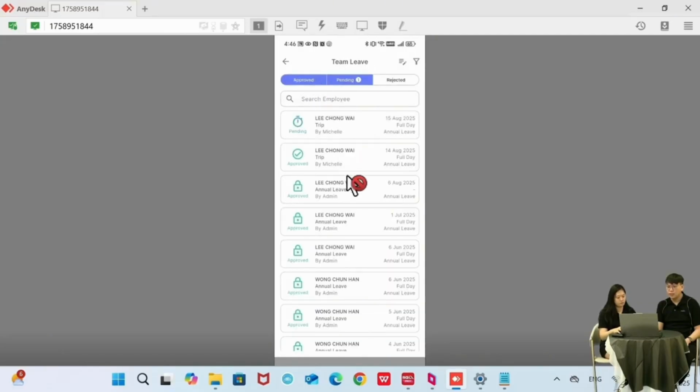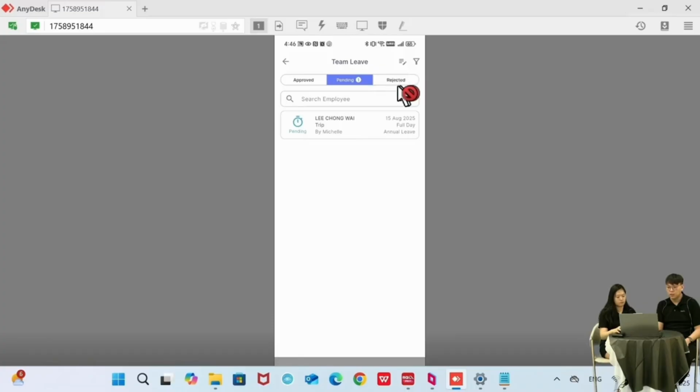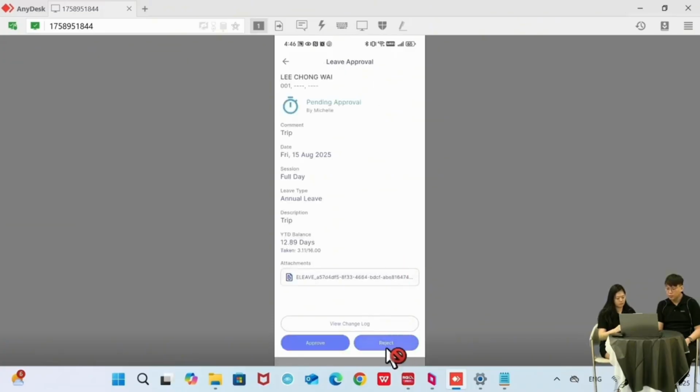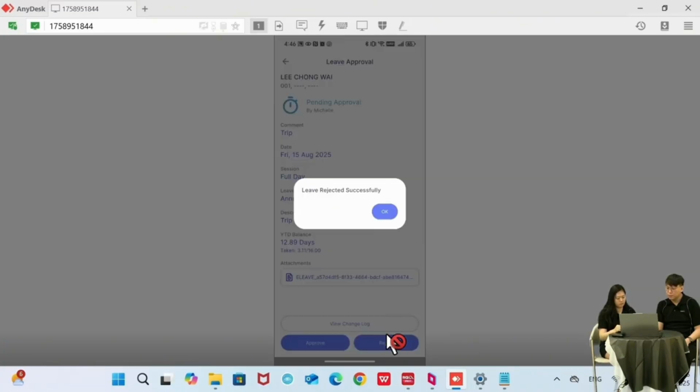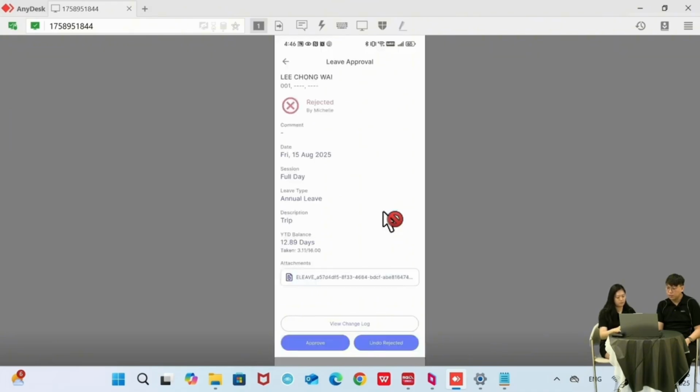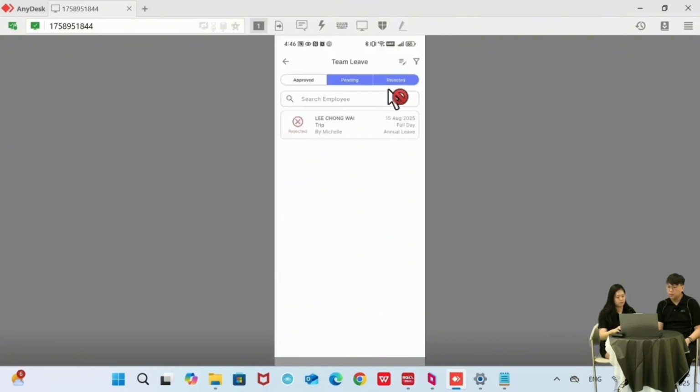Now you can see this is the record of our employee application which was approved. And if the leave is rejected, it will be shown in the rejected column here. Okay, let's try with reject leave. We click OK, and then the leave application will go to rejected here. So as a manager, you have the right to do approval and also rejection.